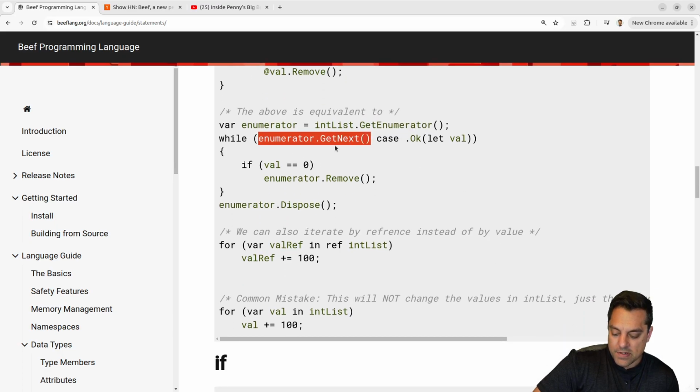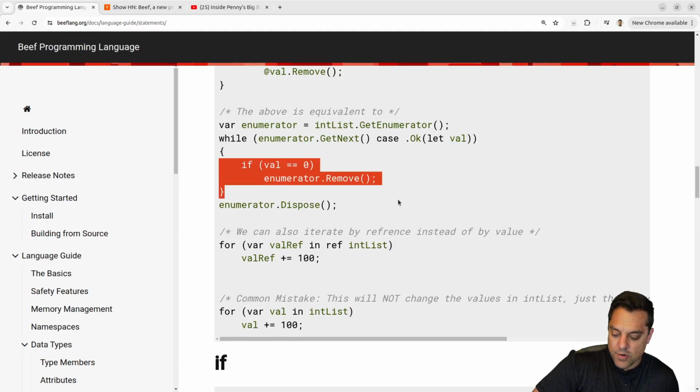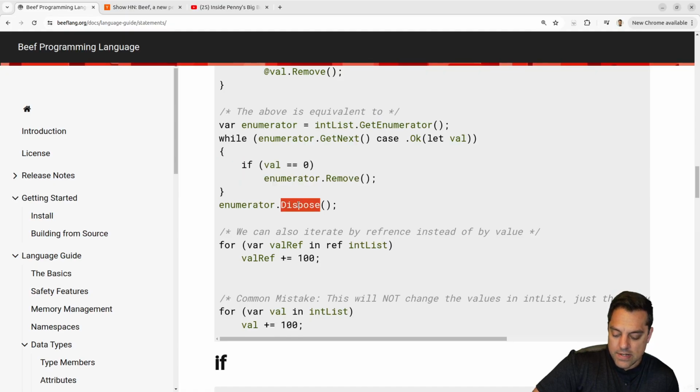So I can see while they're doing this. Yeah, so you have this nice pattern with a while loop. While get next in the case is okay. Yeah, that's kind of neat here. And then you can remove stuff. Okay. And then dispose, I guess, to update, or maybe that's to destroy and get this object ready for garbage collection. I'll actually have to look at that, but there is no garbage collection here.